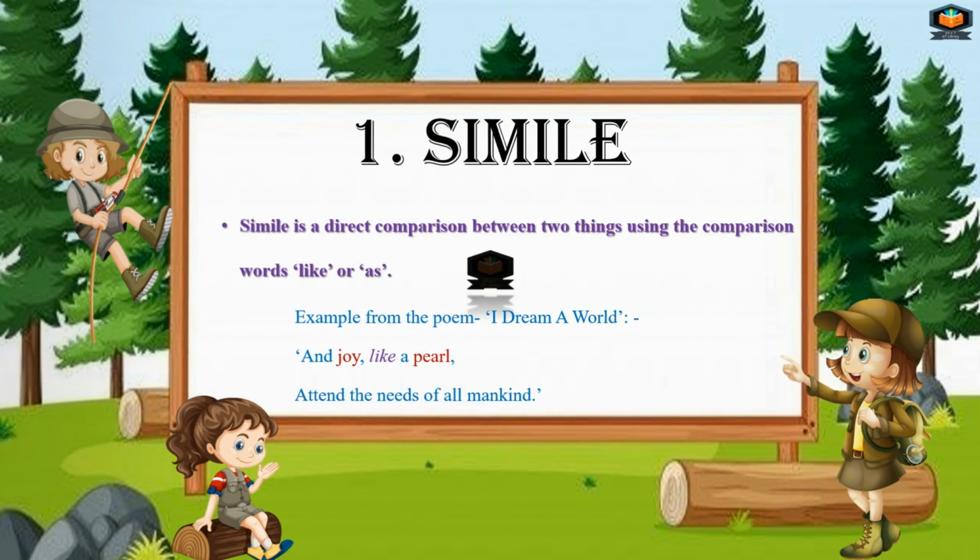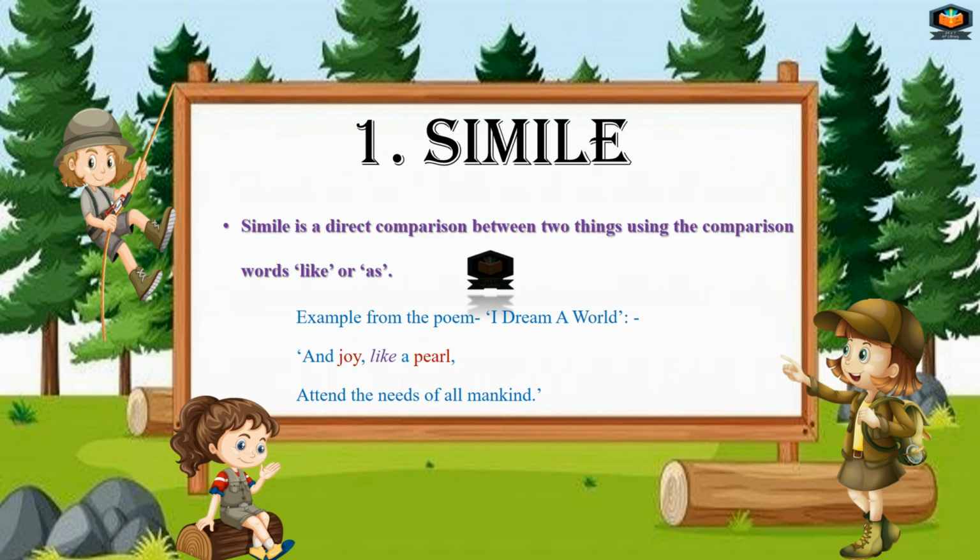The first literary device is simile. Simile is the direct comparison between two things using the comparison words like or as. Any one comparison word we use to compare two things in simile.